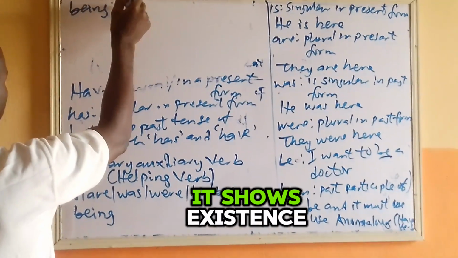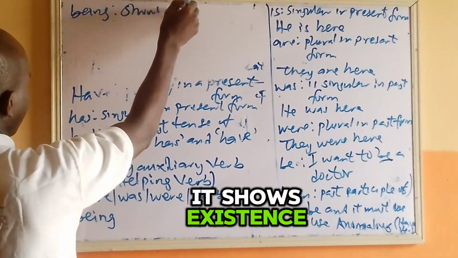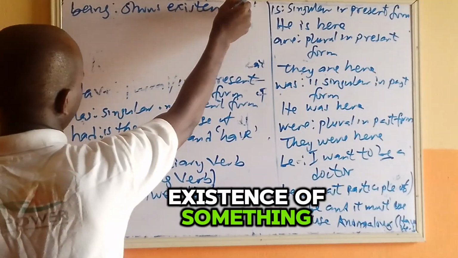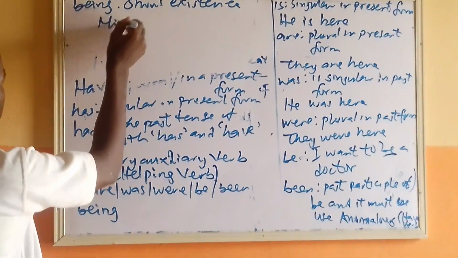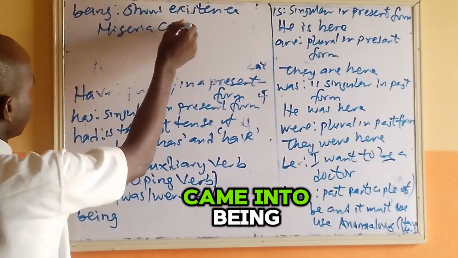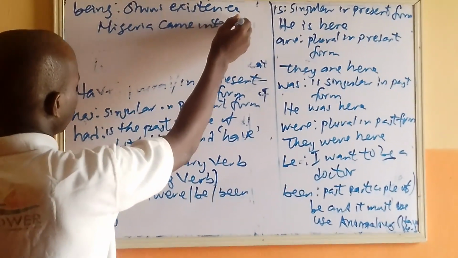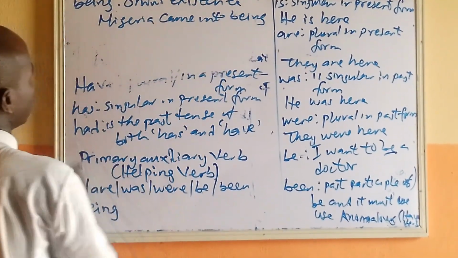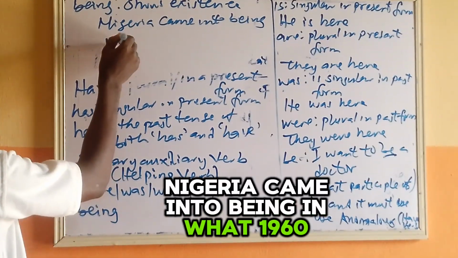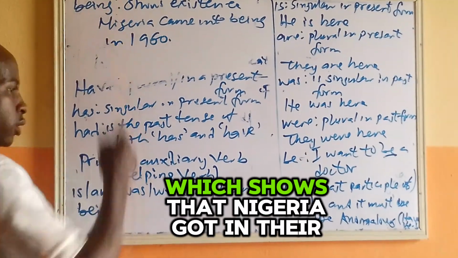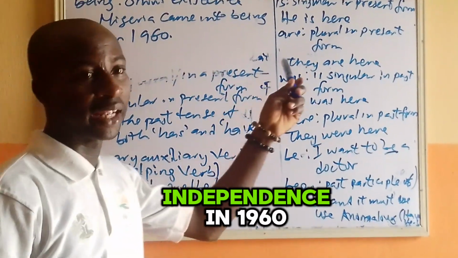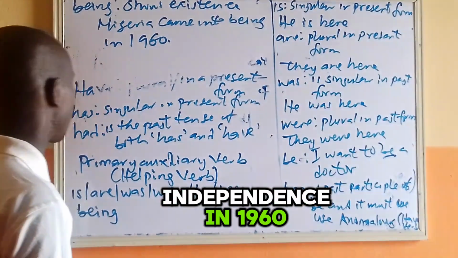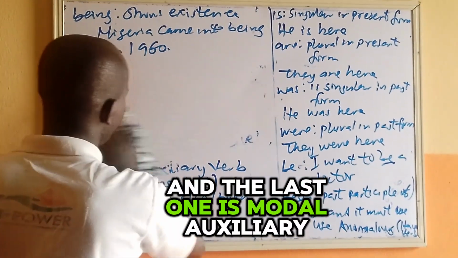Then being, B-E-I-N-G. This one shows the existence of something. You can say that Nigeria came into being in 1960, which shows that Nigeria got their independence in 1960.